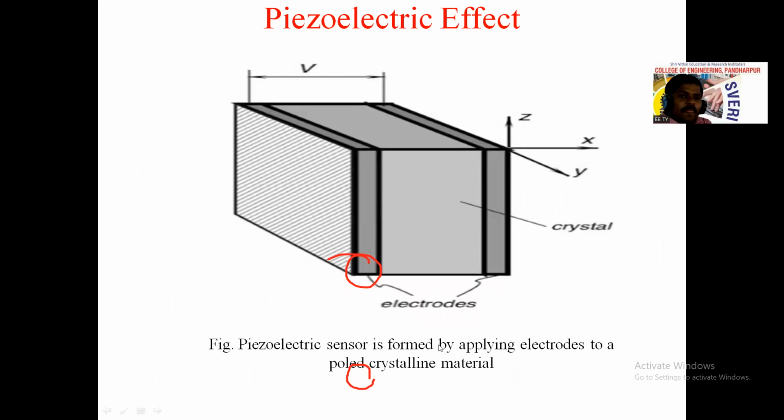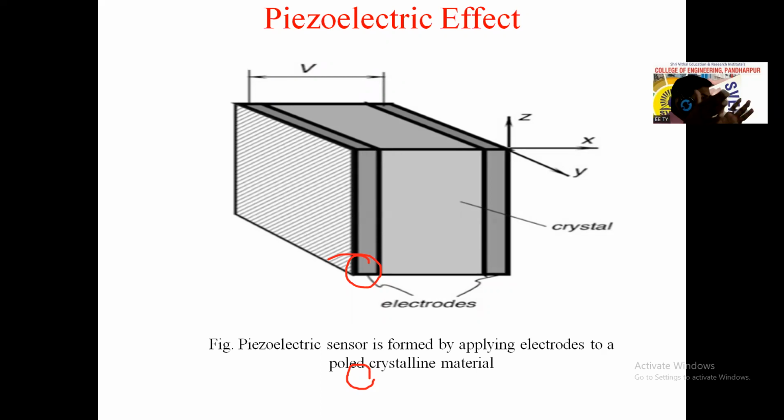Okay, see here, it is considering one piezoelectric type of sensor. A piezoelectric sensor is formed by applying electrodes to a poled crystalline material. Here we are considering one crystalline material, and we are forming a piezoelectric sensor by using two electrodes along with the crystalline material.